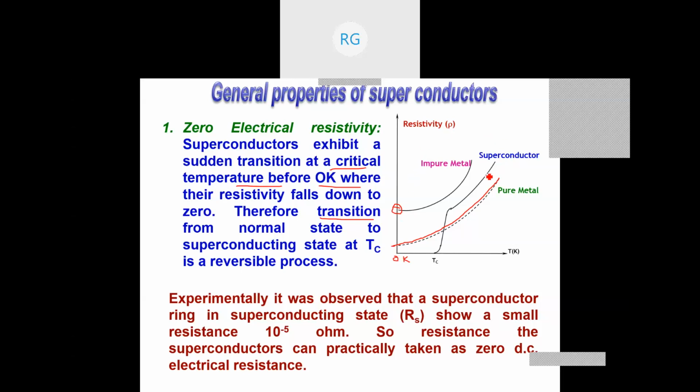But for superconductors, there is a transition at a certain stage. And strictly speaking, if I have only one TC, it should be sharp like this. No, it has a small curve like this. Therefore, we cannot say that we have exactly one TC. But an average value of TC will be given for many superconductors. This is the first property, zero resistivity.